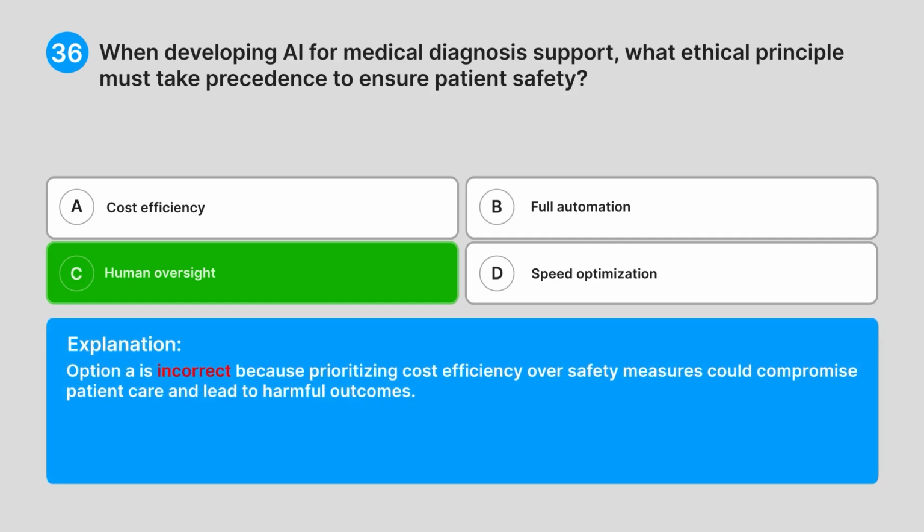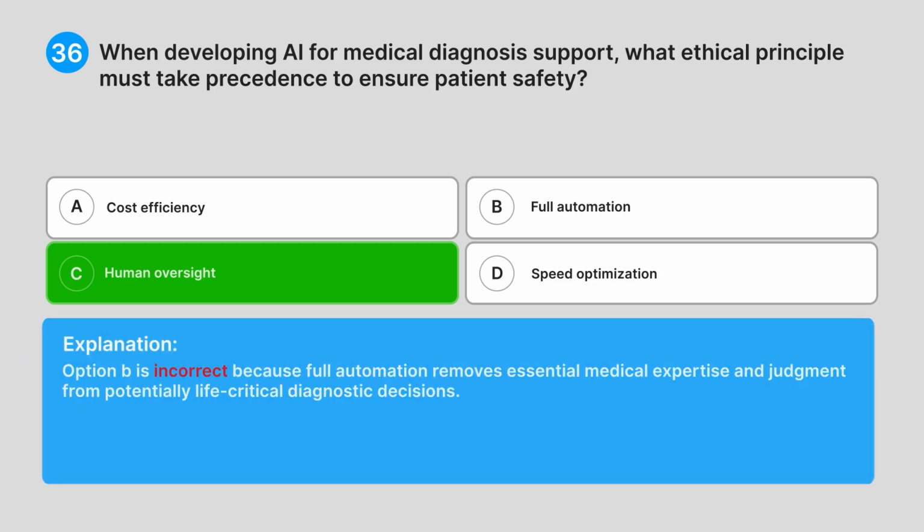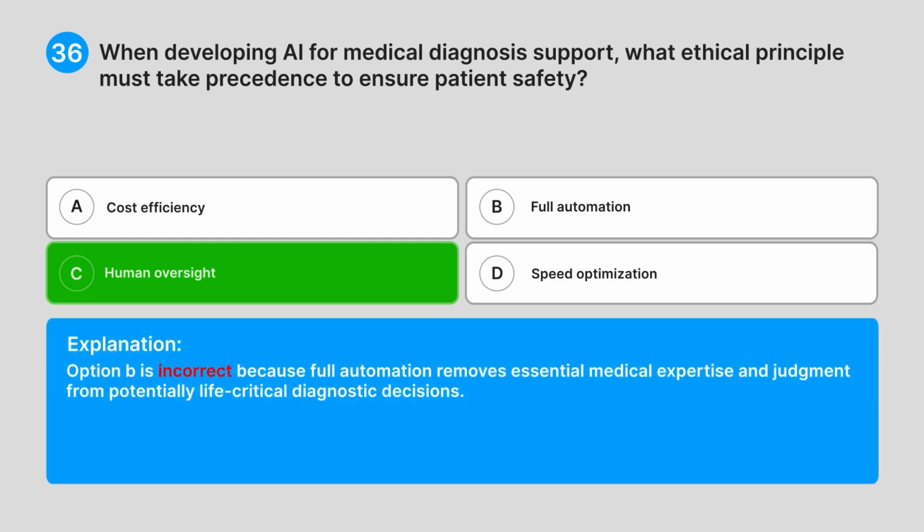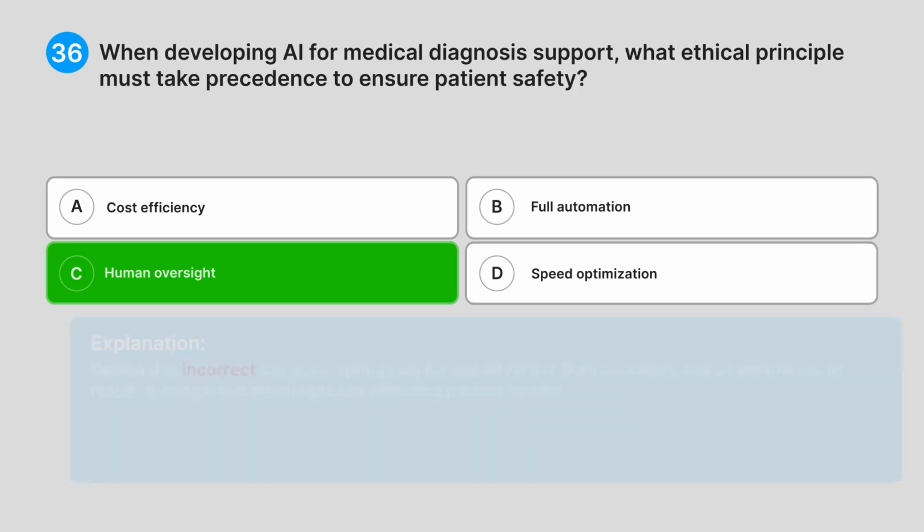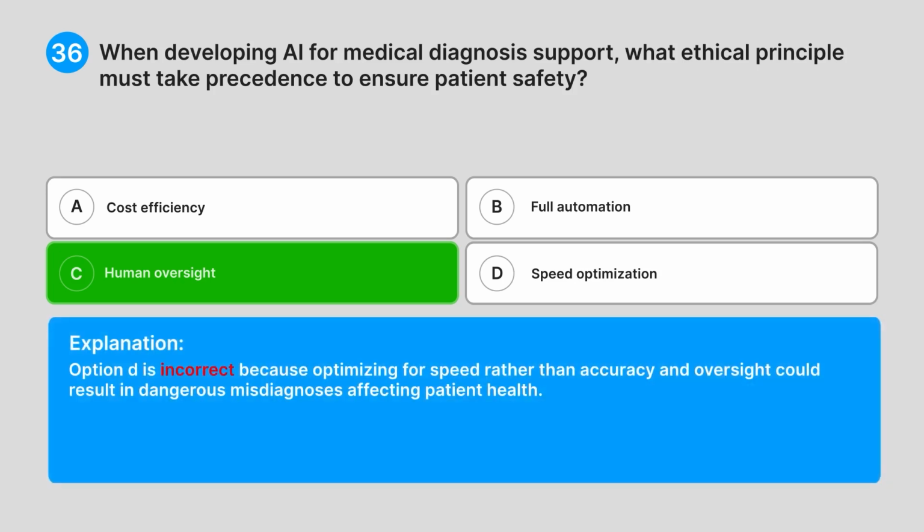Option A is incorrect because prioritizing cost efficiency over safety measures could compromise patient care and lead to harmful outcomes. Option B is incorrect because full automation removes essential medical expertise and judgment from potentially life-critical diagnostic decisions. Option D is incorrect because optimizing for speed rather than accuracy and oversight could result in dangerous misdiagnoses affecting patient health. Medical diagnosis support represents the ultimate high-stakes AI application where human oversight isn't optional, it's absolutely essential.